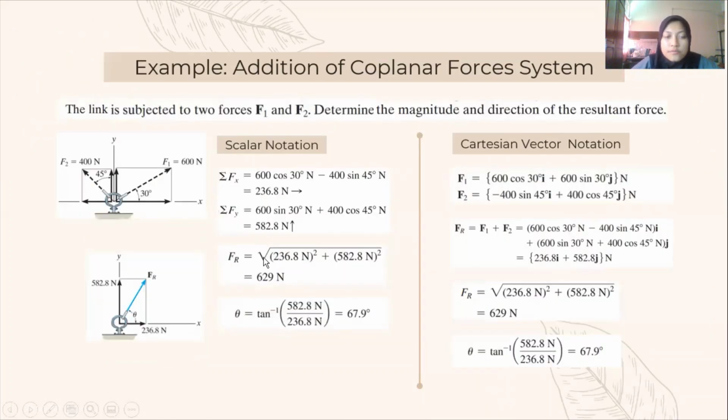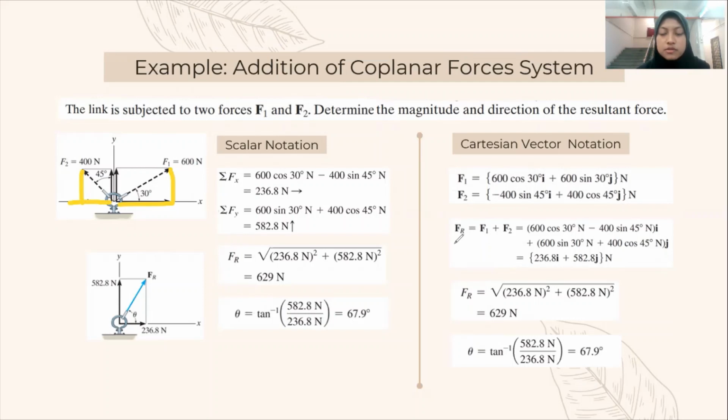So we already find the magnitude of resultant force. Next, we find the direction of resultant force by using this formula. As for Cartesian vector notation, we need to represent the Fx and Fy components in terms of Cartesian unit vectors i and j. F1 is equal to 600 cos 30 i plus 600 sin 30 j. F2 is equal to negative 400 sin 45 i plus 400 cos 45 j.